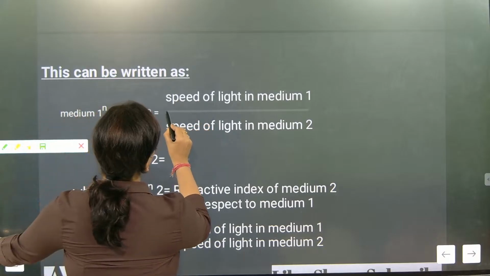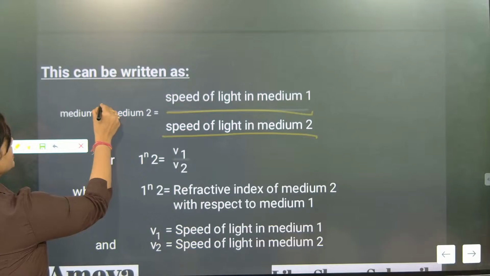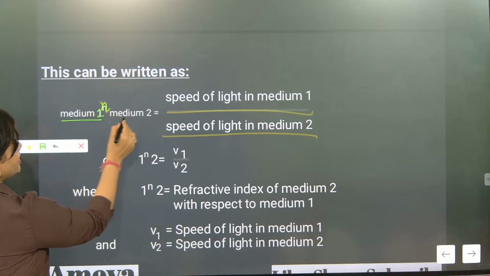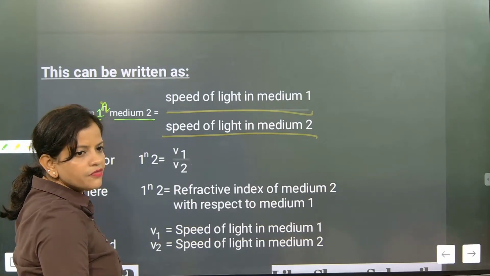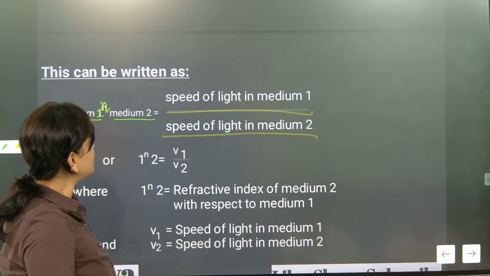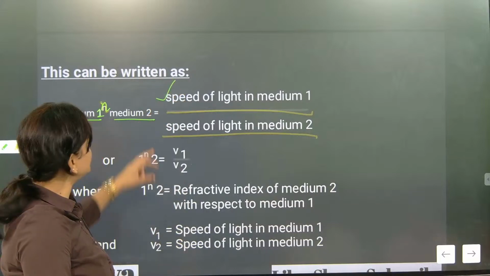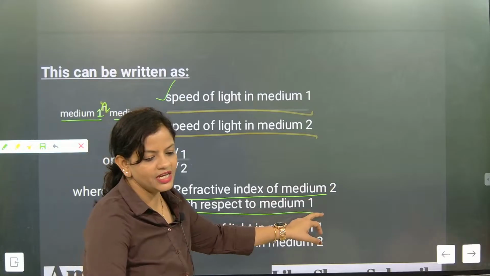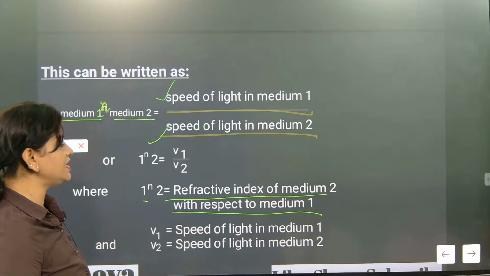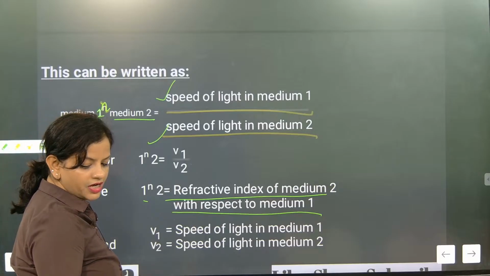This can be written as speed of light in medium 1 by speed of light in medium 2. And how are we writing it? Medium 1 and medium 2. But how are we reading it? Refractive index of medium 2 with respect to medium 1. But we are writing speed in medium 1 by speed in medium 2. So again, see, refractive index of medium 2 with respect to medium 1. We are reading like this and writing like this. Understood now?